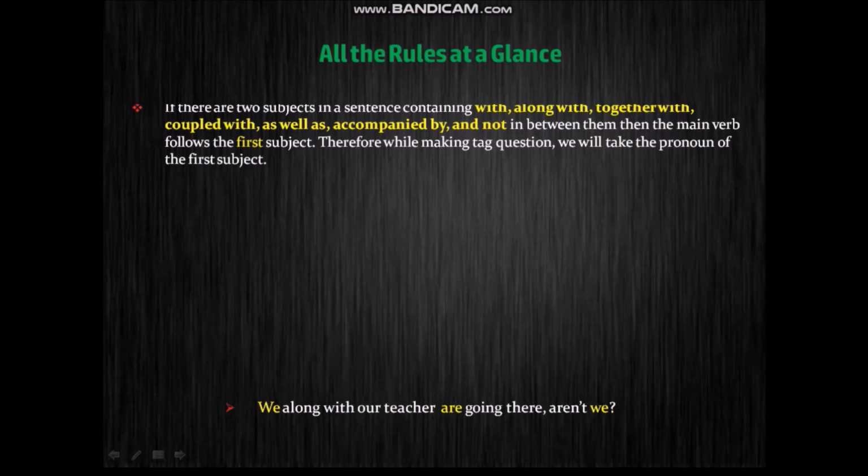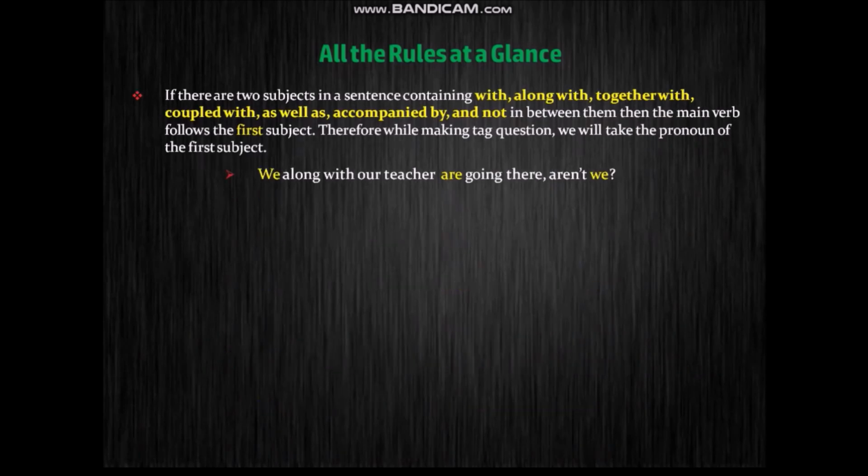Then we have, if there are two subjects in a sentence containing with, along with, together with, coupled with, as well as, accompanied by, and not "and" in between them, then the main verb follows the first subject. Therefore, while making a tag question, we will take the pronoun of the first subject. We, along with our teacher, are going there, aren't we?